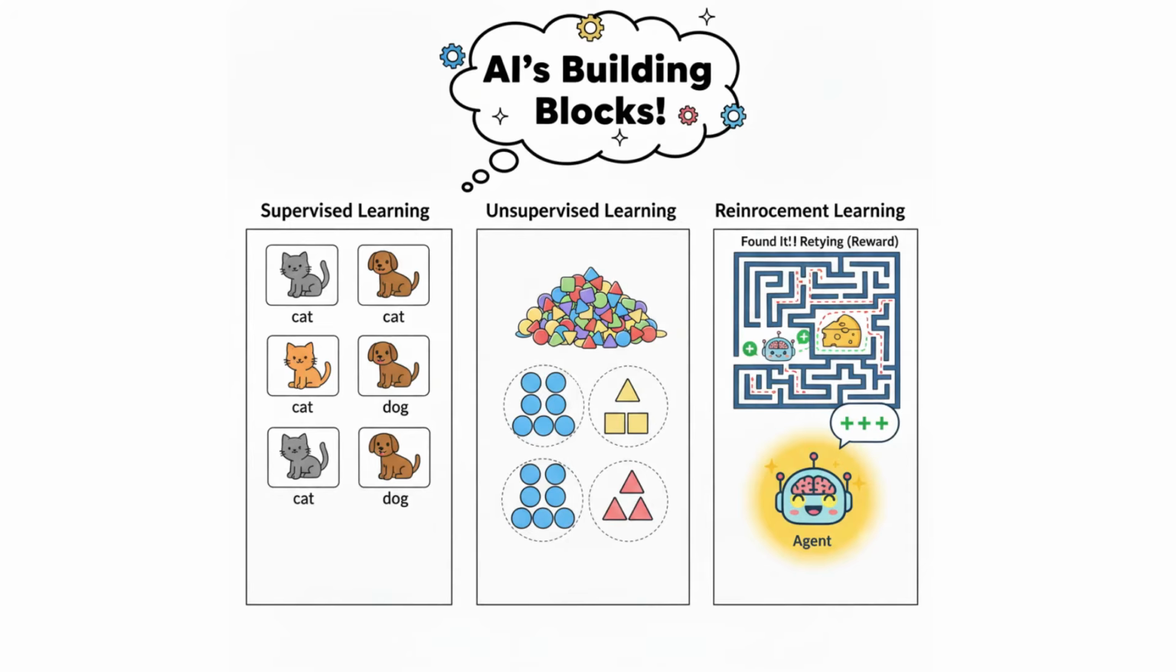Unsupervised learning finds patterns in unlabeled data on its own. And reinforcement learning learns through trial and error with rewards and penalties. These three approaches are the fundamental building blocks of modern AI. Hope this helped demystify the world of machine learning.